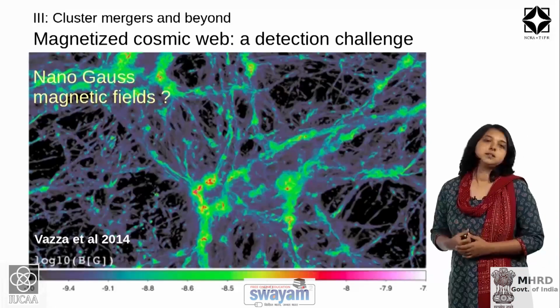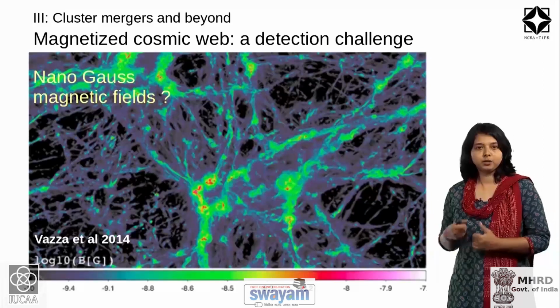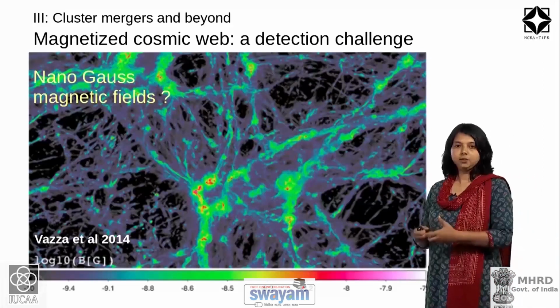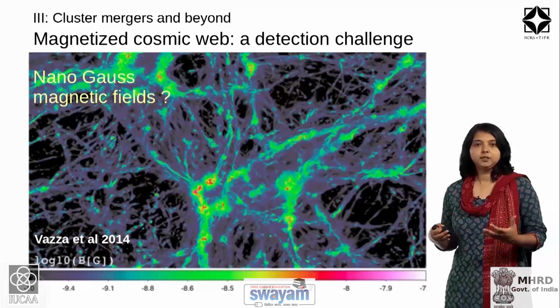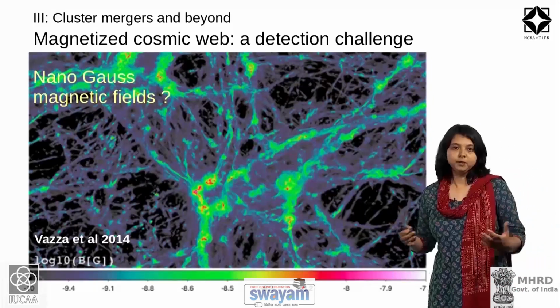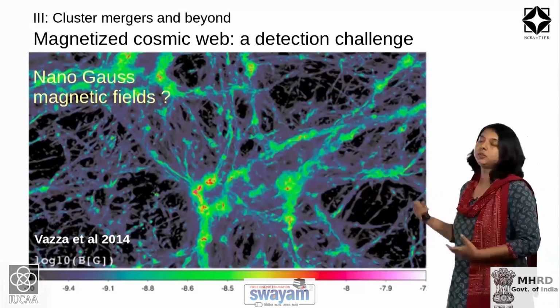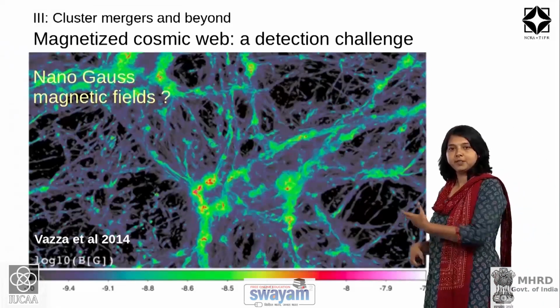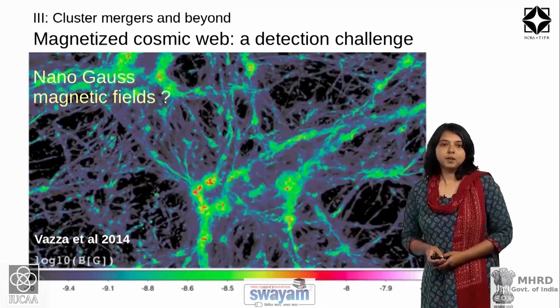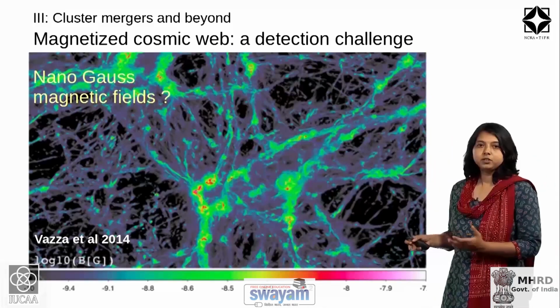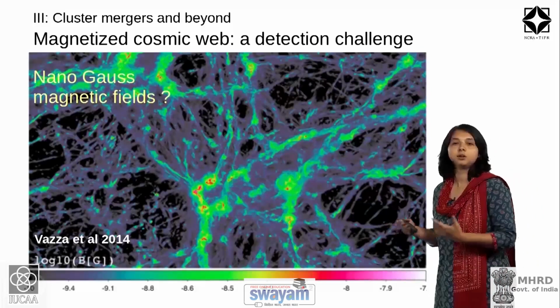The magnetic fields are of the order of a few microgauss at the cluster cores. As you go to outskirts of clusters, these magnetic fields become weaker, and as you move on to the intergalactic medium, which is basically the diffuse medium that pervades these filaments, the magnetic fields can reach levels of nanogauss or even weaker.